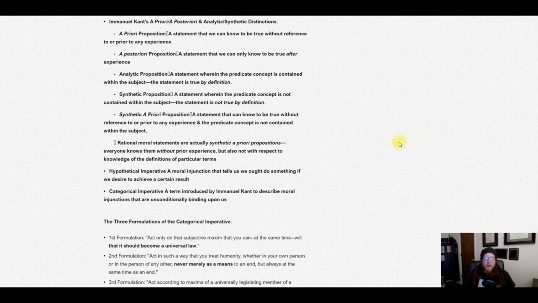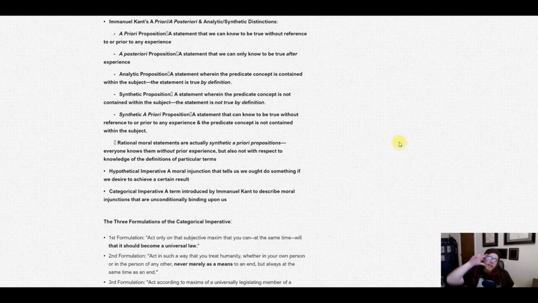Now, a categorical imperative is a term introduced by Immanuel Kant to describe moral injunctions that are unconditionally binding upon us. We must do them. This is different from a hypothetical imperative. A hypothetical imperative is something that you must do if the situation comes up. The categorical imperative is something that we must do in all times, in all situations, and in all circumstances.